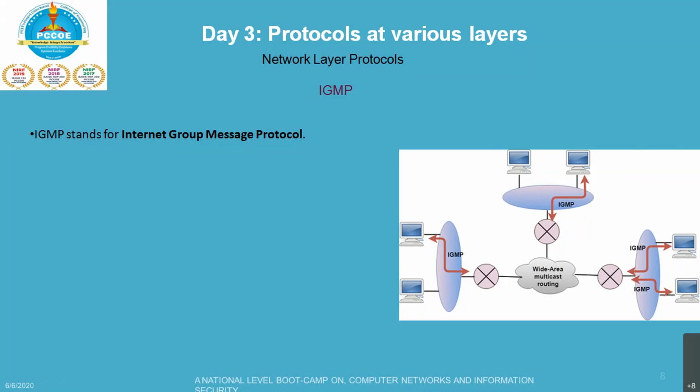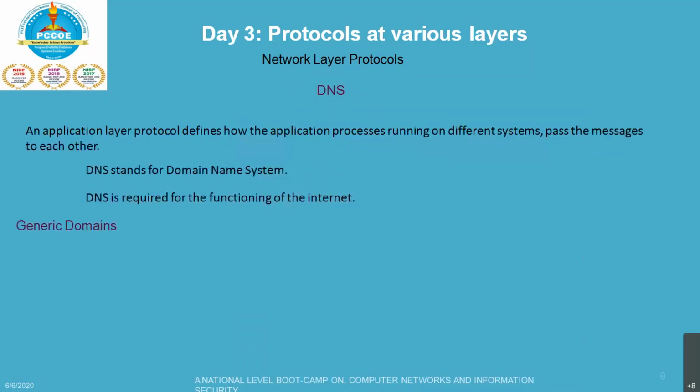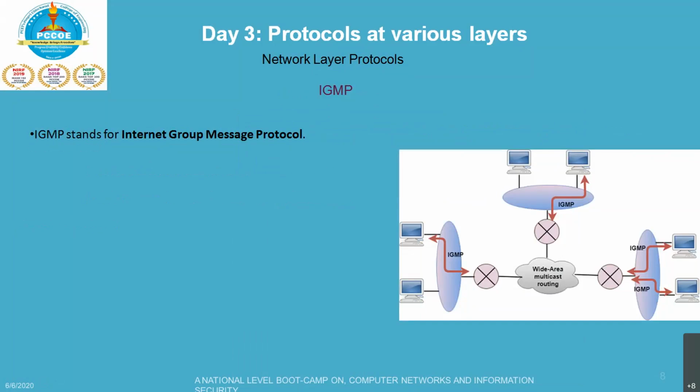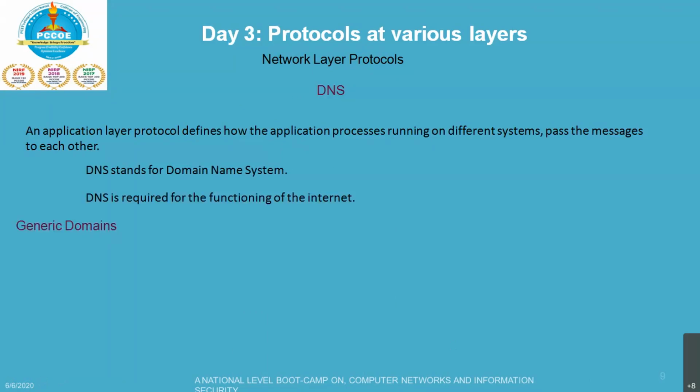Okay, so if I'm a member of a particular group, then I would be able to see or send and receive the message. Okay, so if I'm saying that IGMP where it can be used, so you can see in between this particular internet, that is your wide area multicast routing, which is happening, right? So here this is the most classical example of your IGMP. Okay, where a group of senders and receivers are communicating with each other.